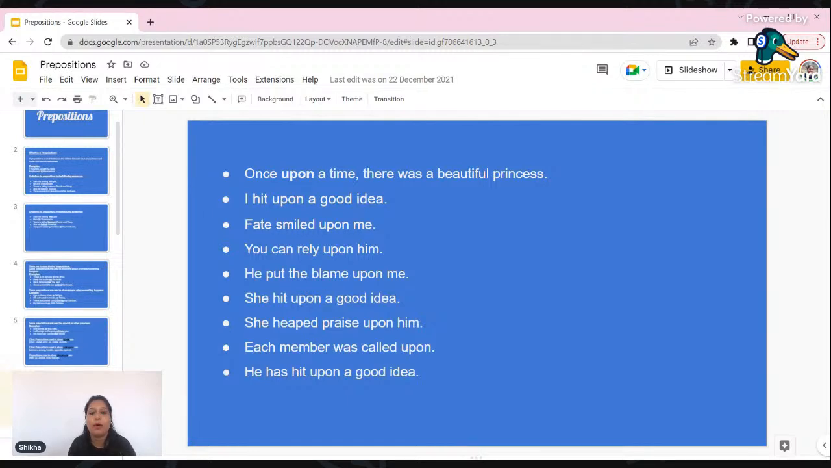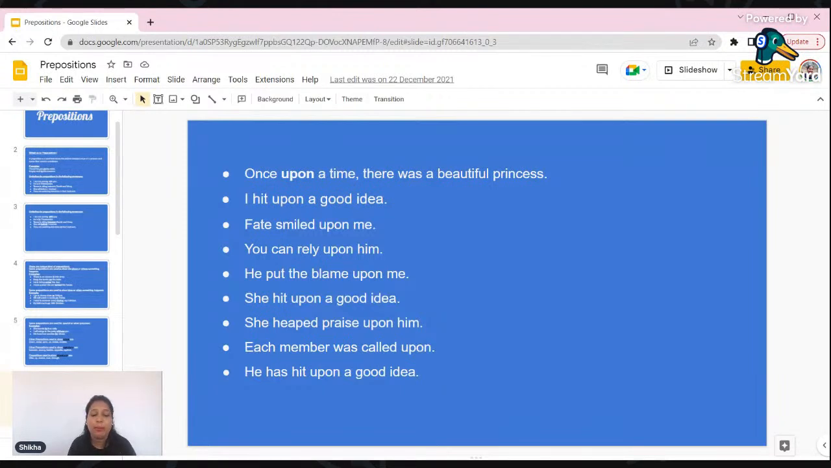Once upon a time there was a beautiful princess. I hit upon a good idea. Fate smiled upon me, मतलब गुड लक मेरे ऊपर आया. You can rely upon him, means you can trust him. He put the blame upon me, उसने मेरे पे ब्लेम डाला.